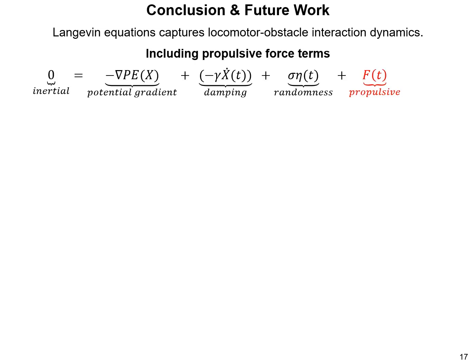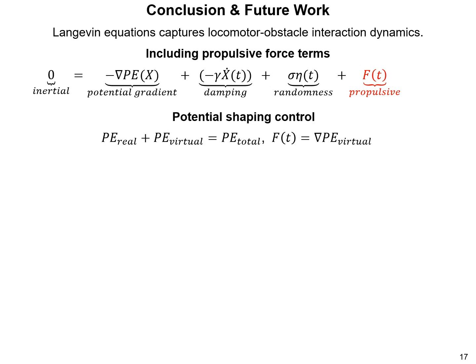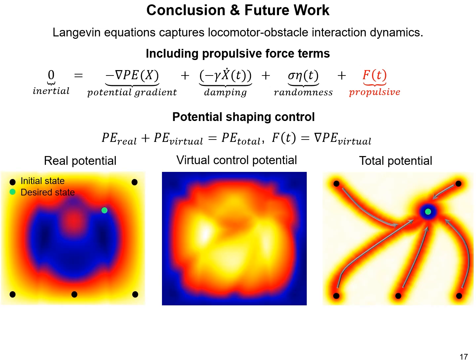Following our presented research, we found that Langevin dynamics can describe macroscopic locomotor transitions in cluttered terrain. Our future work involves extending the current overdamped Langevin fitting to include propulsive force. With a more accurate and complex form of the Langevin model, we aim to better capture the robot's motion on the evolving landscape. Additionally, we plan to implement potential shaping control using Langevin dynamics to guide the robot physical system toward a desired state.